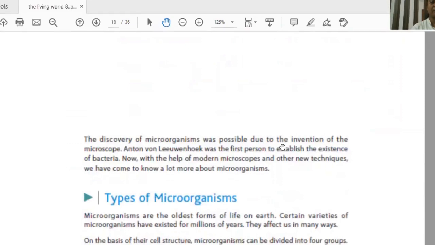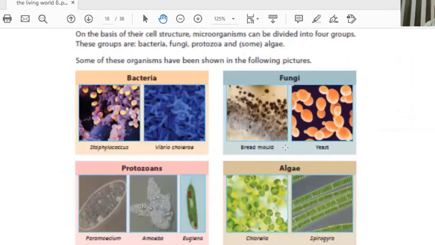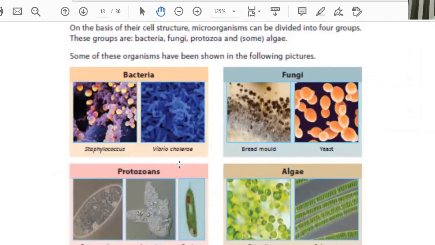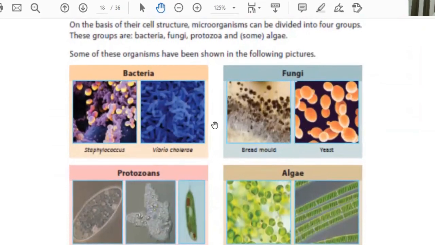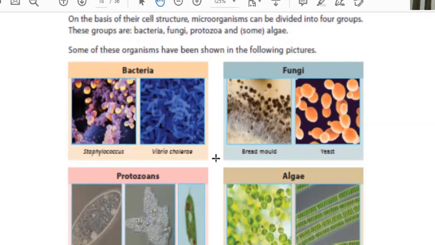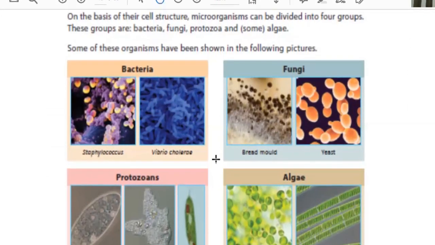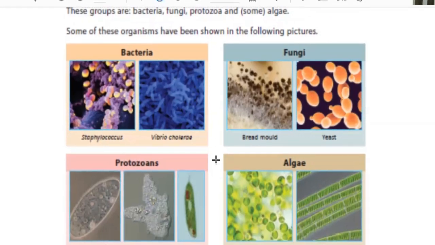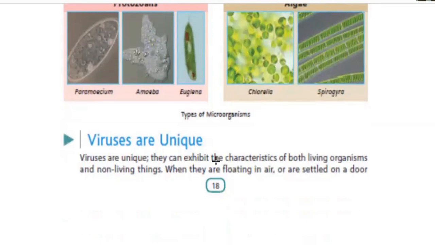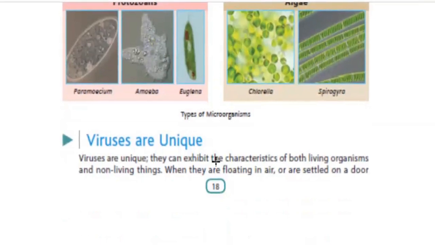We have four major categories of microorganisms, that is bacteria, fungi, protozoans and algae. They are different on the basis of their cell structure. Otherwise, the similarity is that they can be seen only through a microscope. We have a fifth category, that is viruses, but they are on the borderline of living and non-living, so they are considered unique.